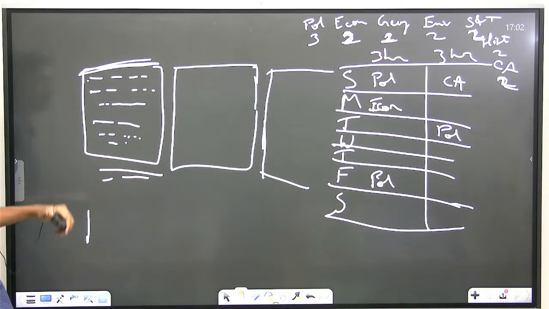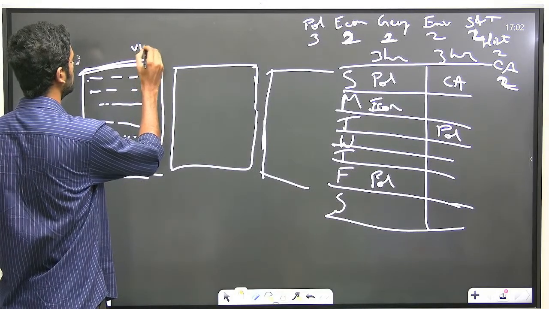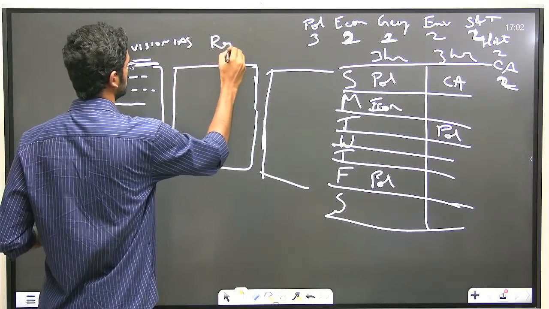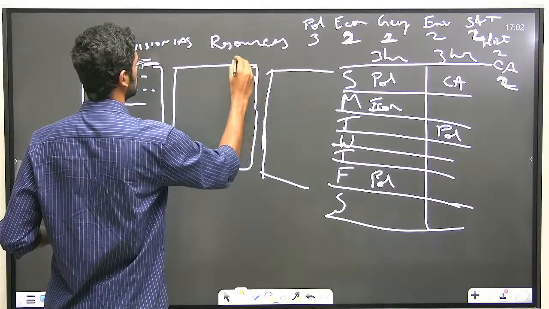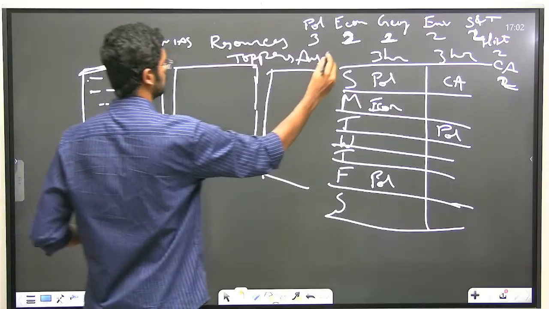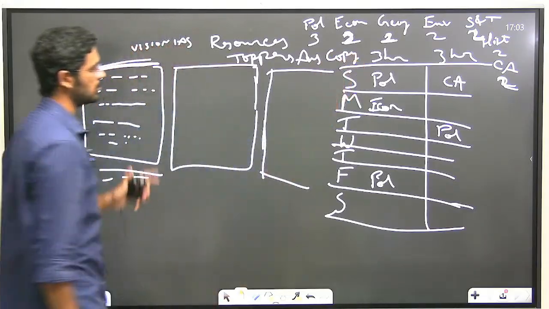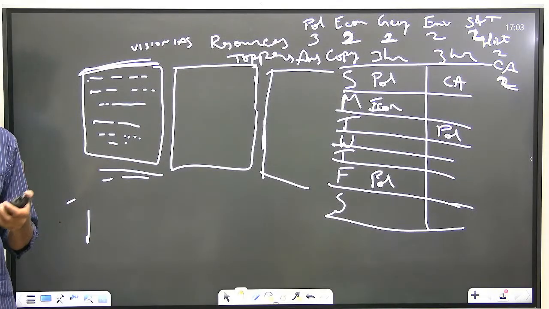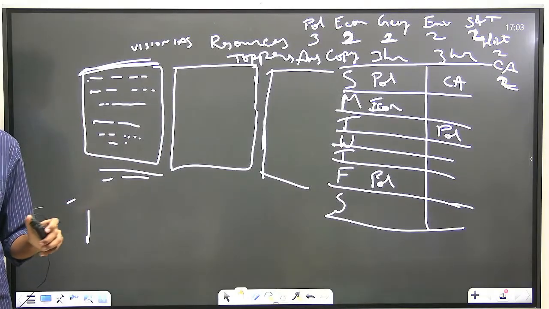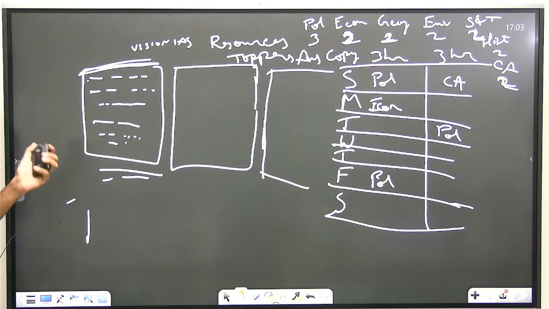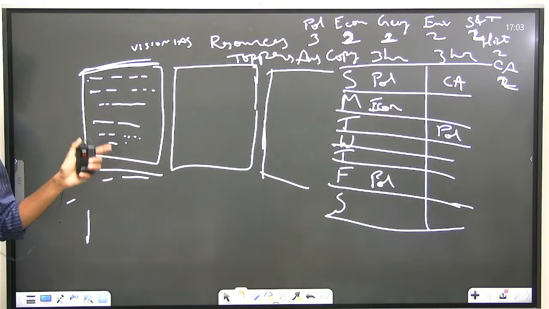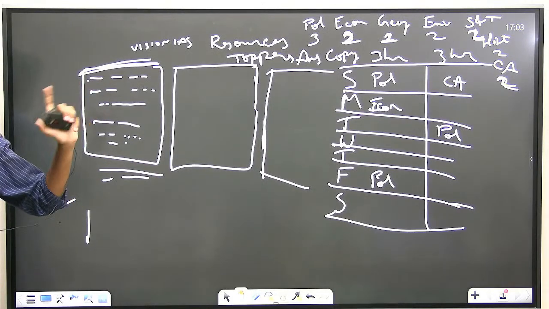So I opened again the Vision IAS website. In that, the resources section will be there. In it, the topper's answer copy will be there. In this topper's answer copy section, the PDFs of what they have written in the mains test series will be uploaded. I used to just open there, for example, if I have written a GS1 answer, I will randomly open one GS1 answer paper, and I used to compare what points they have written.